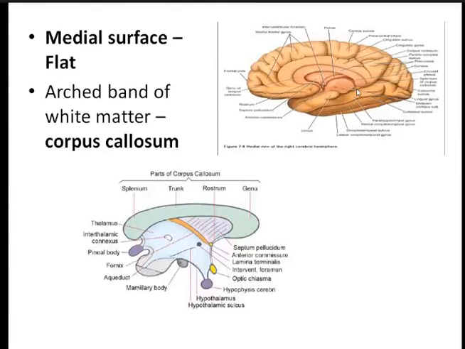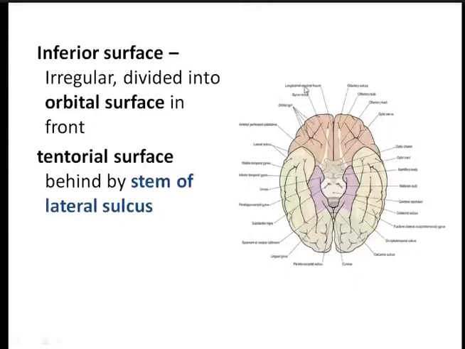Now the other surface is the inferior surface. This whole part is the base of the brain. If you take only one hemisphere, this is the inferior surface. The inferior surface is irregular and is further divided into two surfaces: the orbital surface in front, just below the frontal lobe, and the tentorial surface behind.